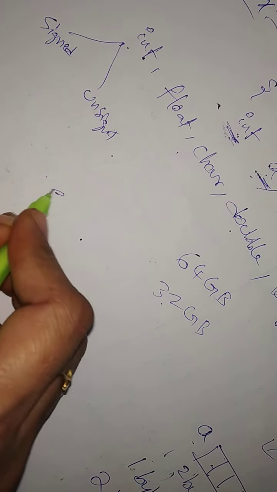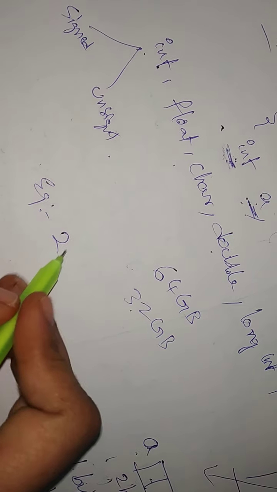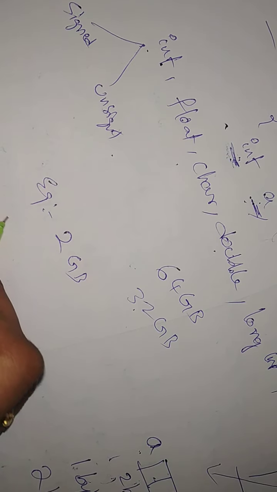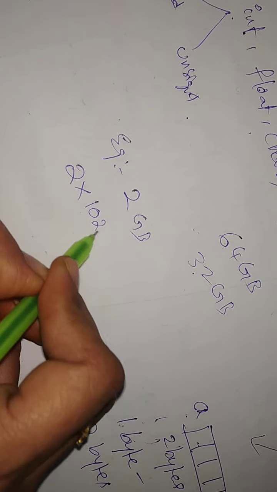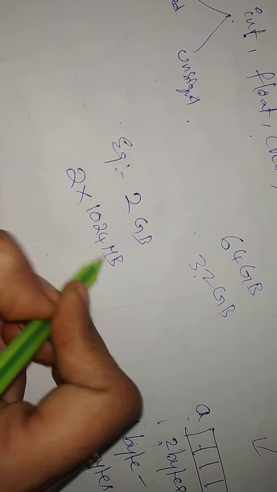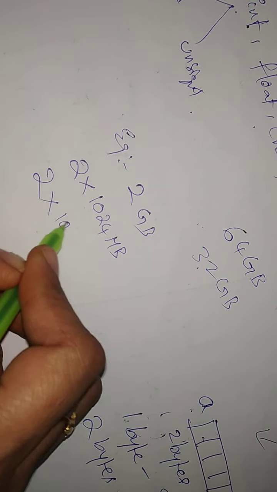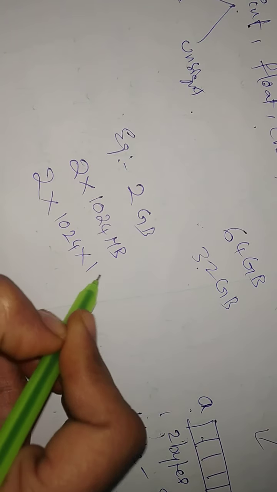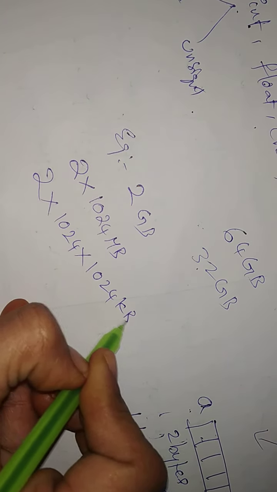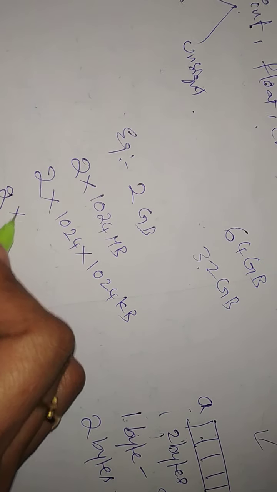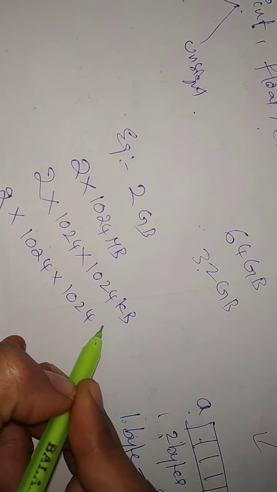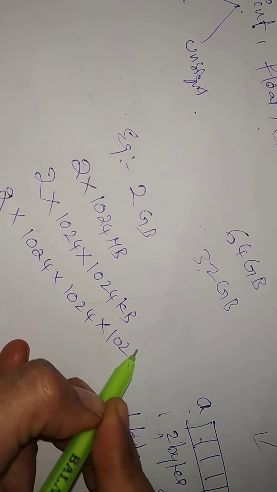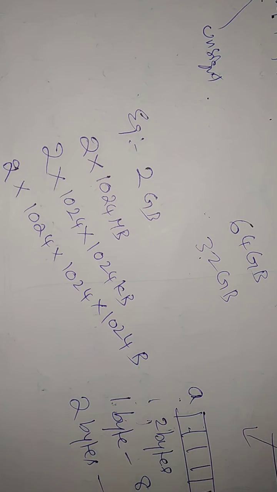If you take 2 GB of memory, it means 2 into 1024 MB, which means 2 into 1024 into 1024 KB, which means 2 into 1024 into 1024 into 1024 bytes.